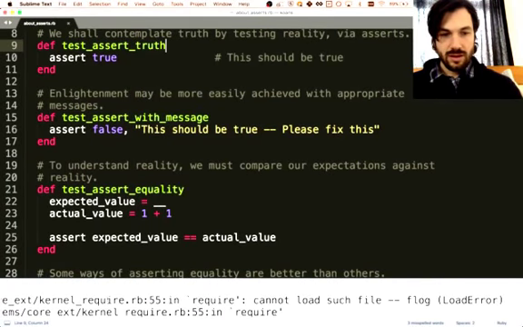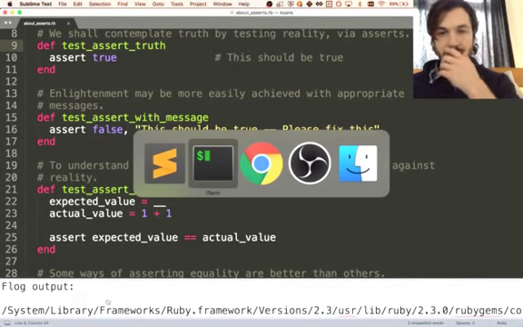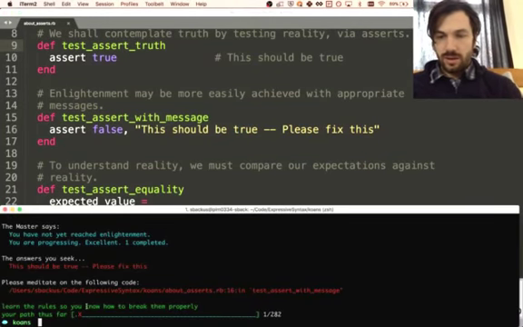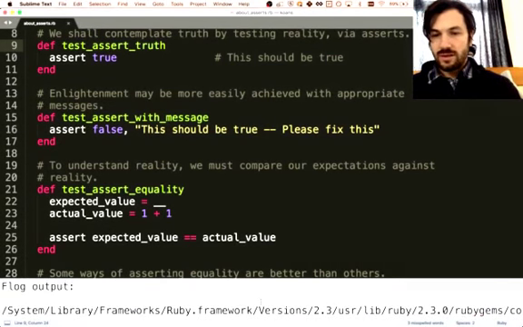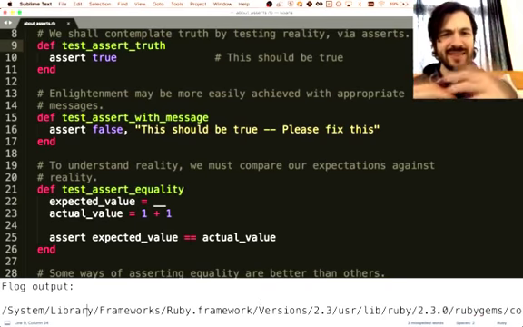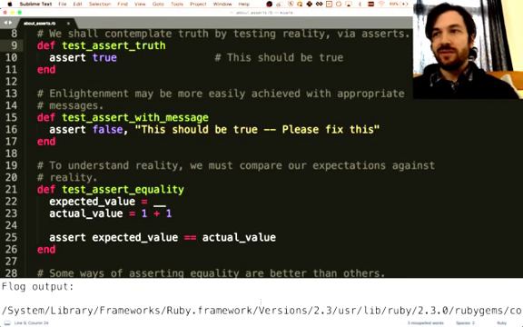I don't know why. Cannot load such file flog. All right, I'm gonna try to fix this real quick, and if it doesn't work, then that's fine. But I want to try to get this to go away. Give me 1 second. Okay, so here's some context. There's this program called Flog that basically tells you how good your code is. It has some heuristics, like are your methods short? Do they have a lot of branching conditionals that make your code hard to understand? And they'll give you a score based on those things. So it's a useful tool to have.